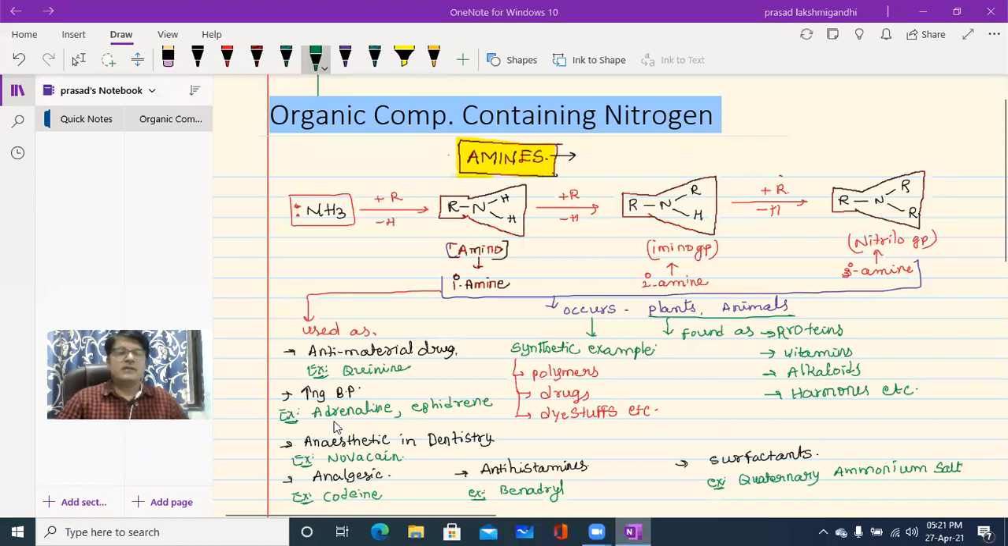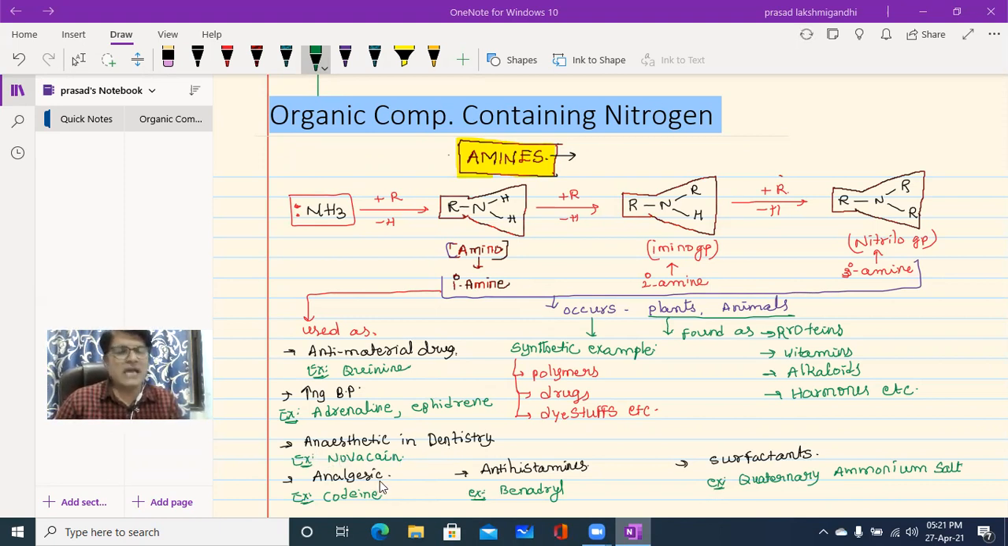So let us come to these examples. What anti-malarial drug is made from amines? Example, quinine. Next, to increase blood pressure we also use these amines. The examples for increasing blood pressure are adrenaline and ephedrine. These medicines are used to increase blood pressure. Next, anesthetic in dentistry. Dentistry means dental surgery, where dental doctors use amines as an anesthetic. For that, Novocaine is the medicine used as an anesthetic in dentistry.